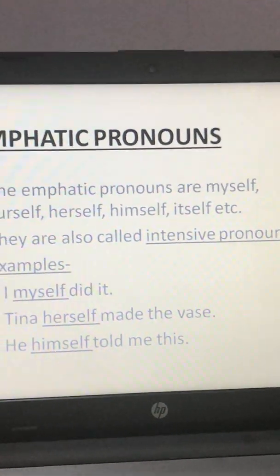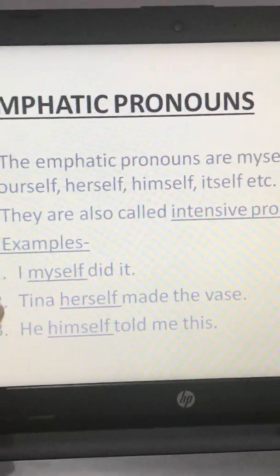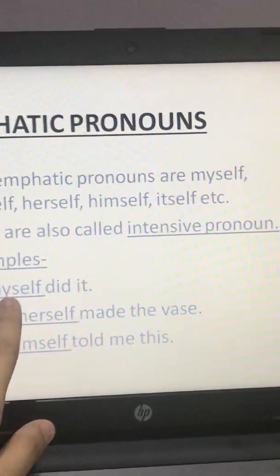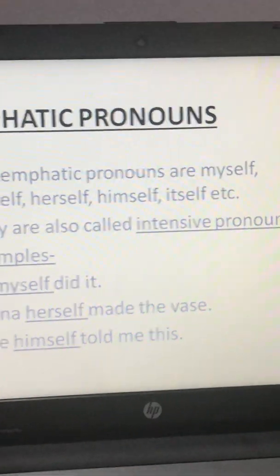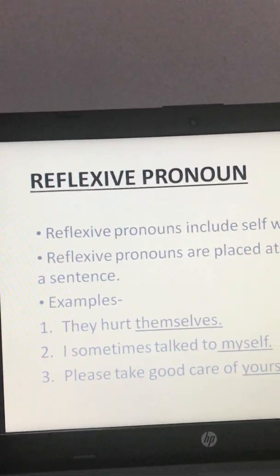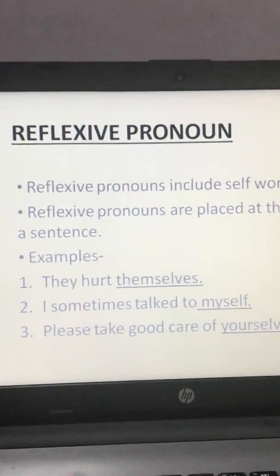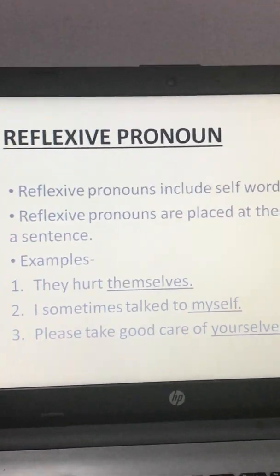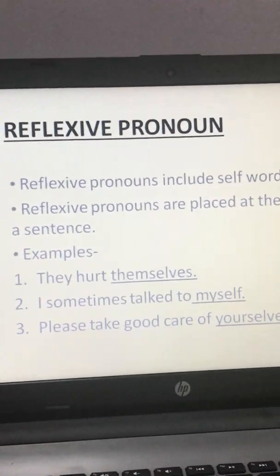Okay, the subject is the person who is doing the work, like I, Tina, he, they are the doer of the work. So when a self word comes just after the subject, it is an emphatic pronoun, but when a self word comes at the end, it is a reflexive pronoun. This is the only difference between emphatic and reflexive pronoun.